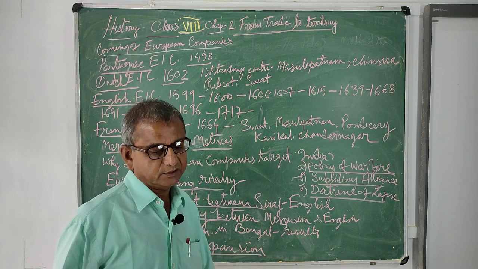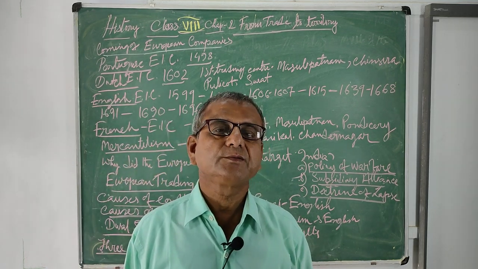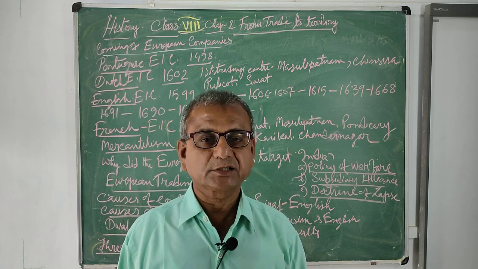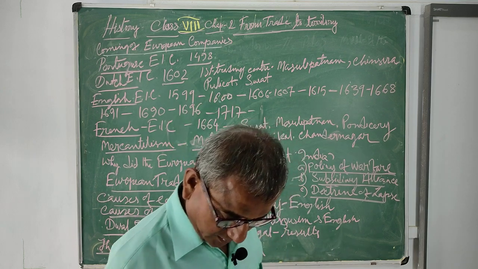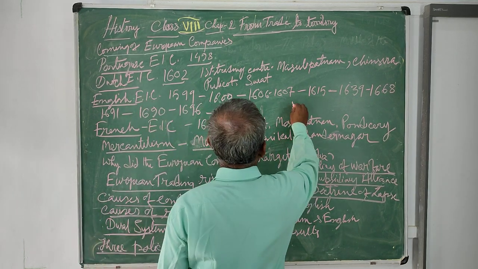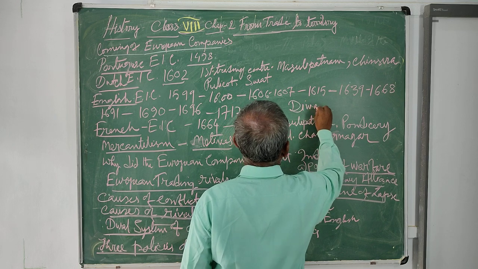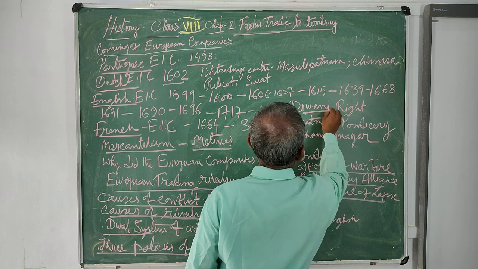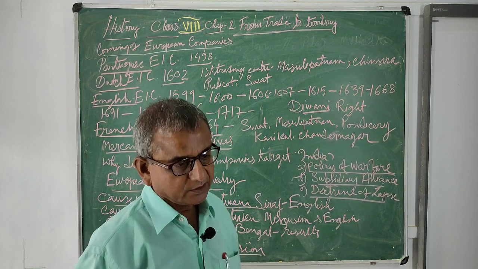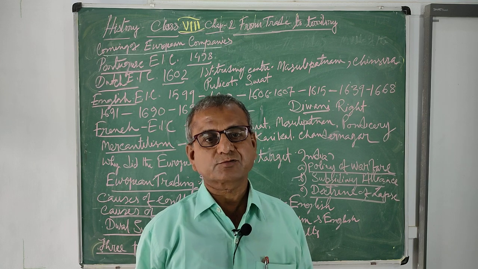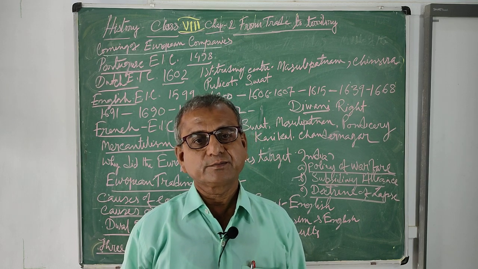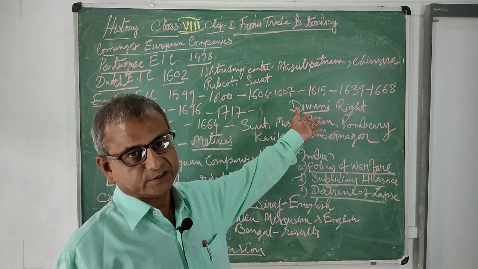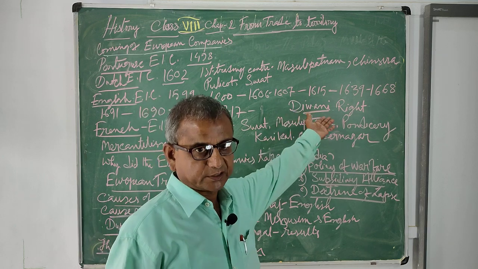In the following year, in 1765, Shah Alam II granted another right. It is called the Diwani right. What was the Diwani right? By this right, Shah Alam II gave them the right to collect taxes. The English would be able to collect taxes from Bengal, Bihar and Orissa. So this was really the greatest victory of the English, not only politically but economically.